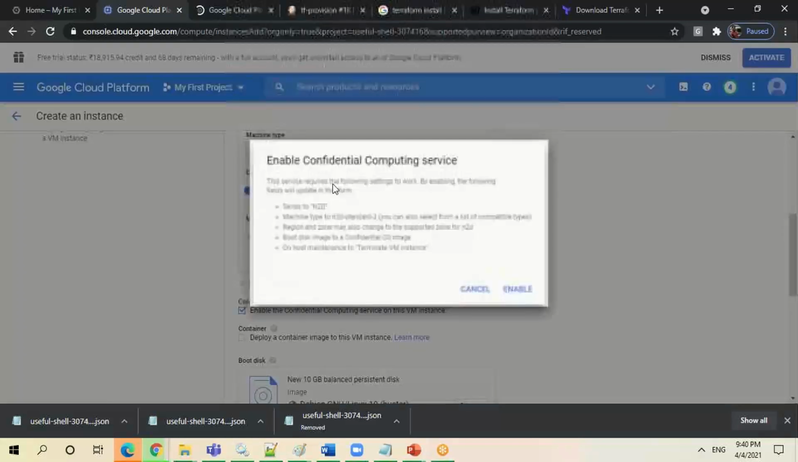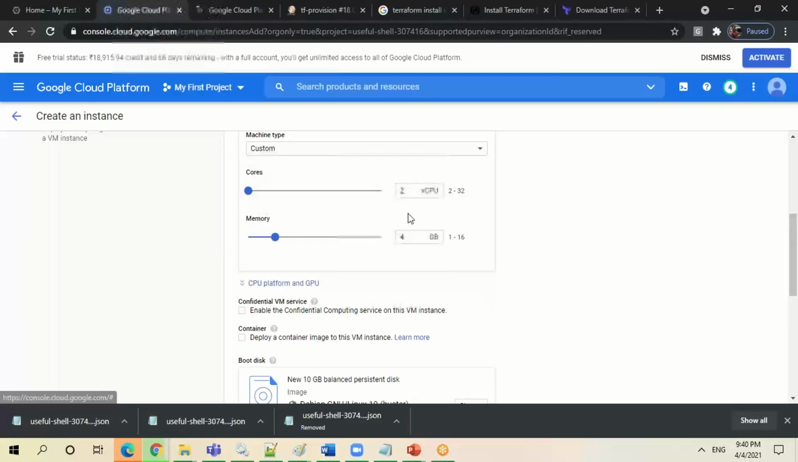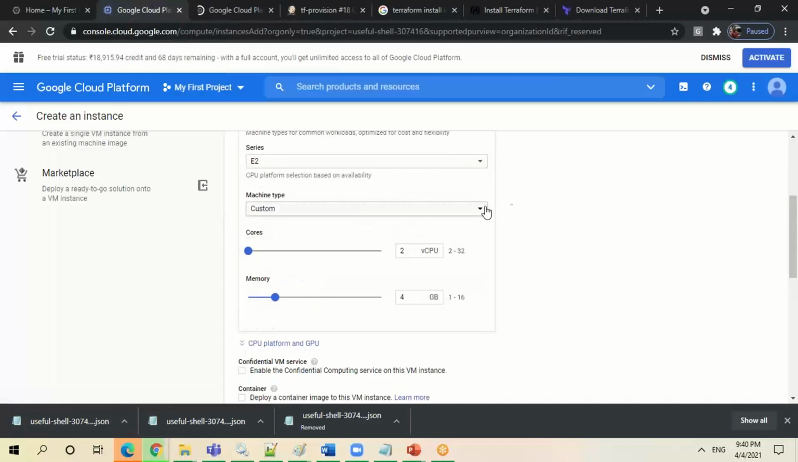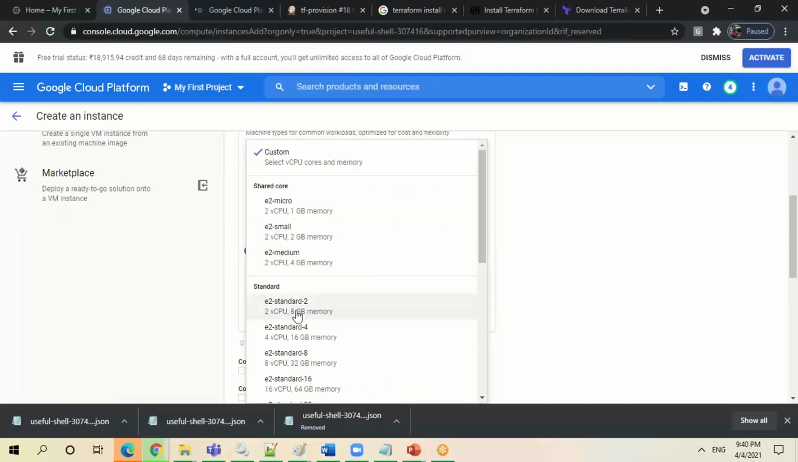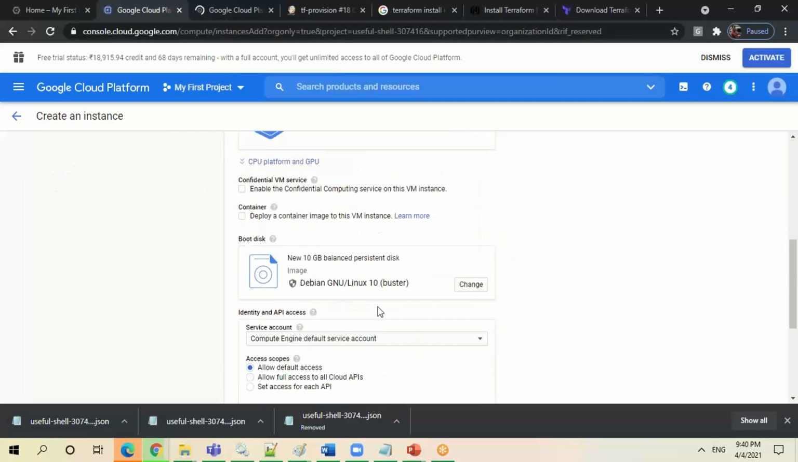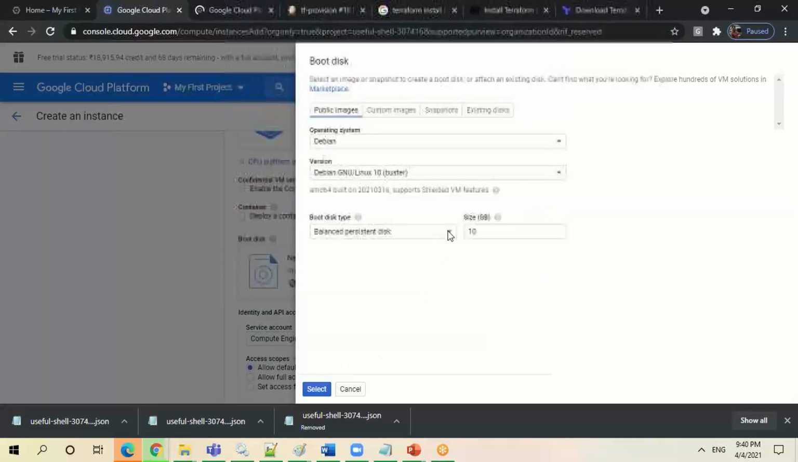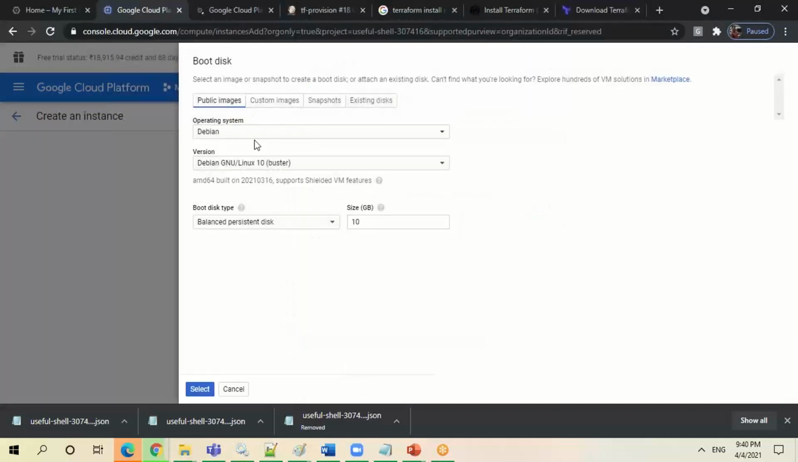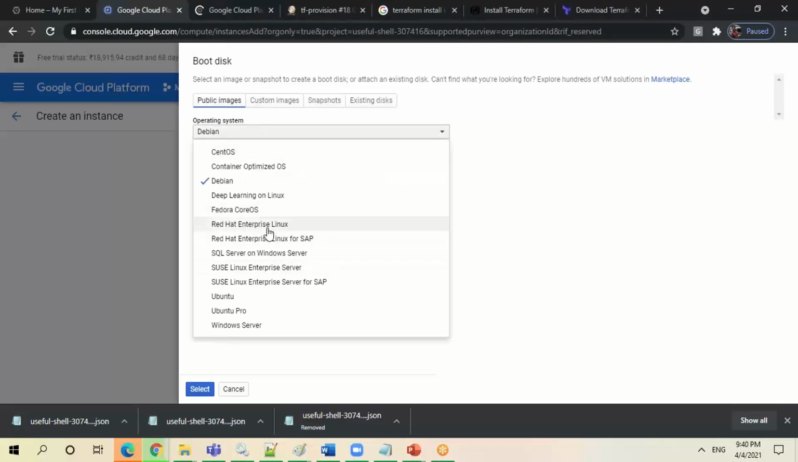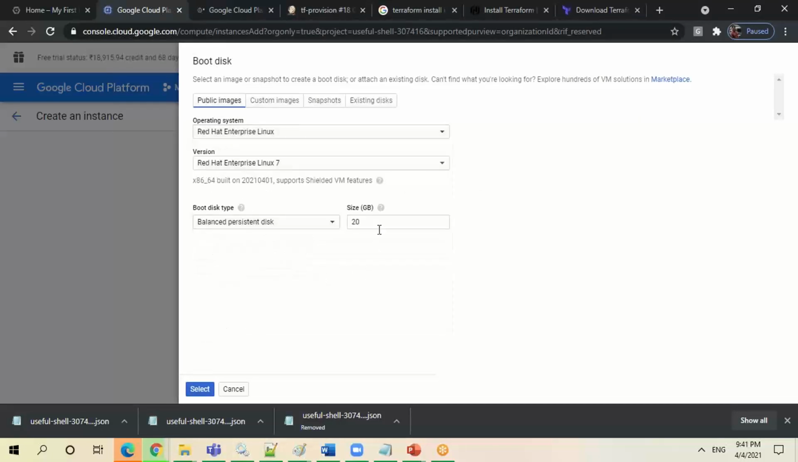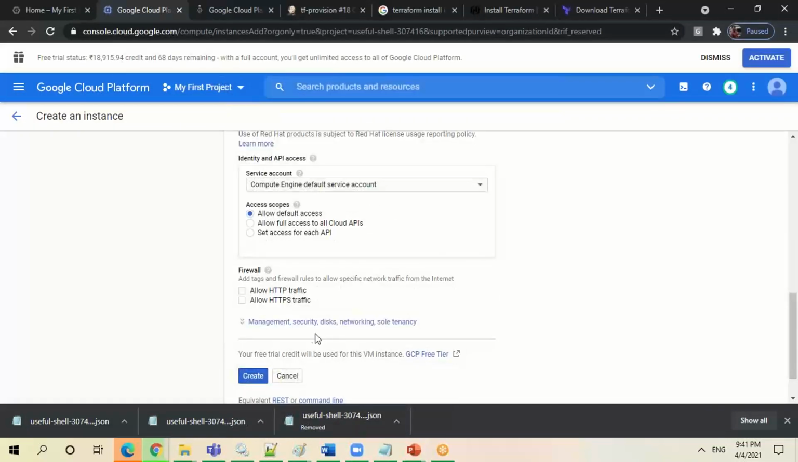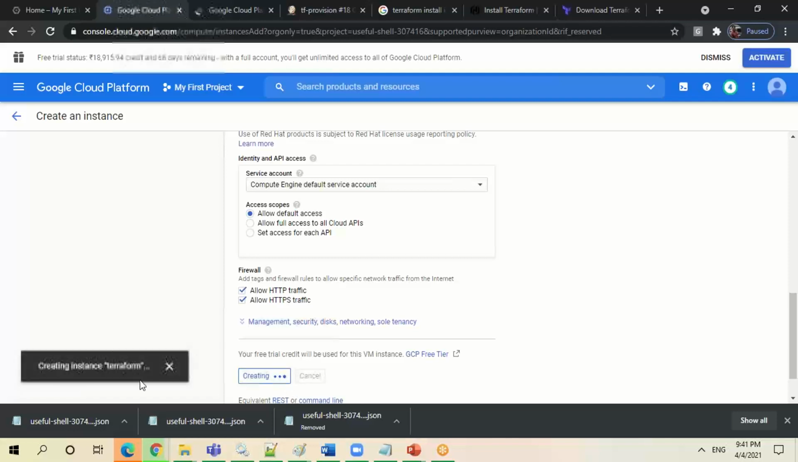Let me go with the Linux image. Why am I telling you to take Linux? Because to think about organizations, you have to go with Linux only. That should be fine. Linux 7, select it. Let me allow all the HTTP traffic. Create it.